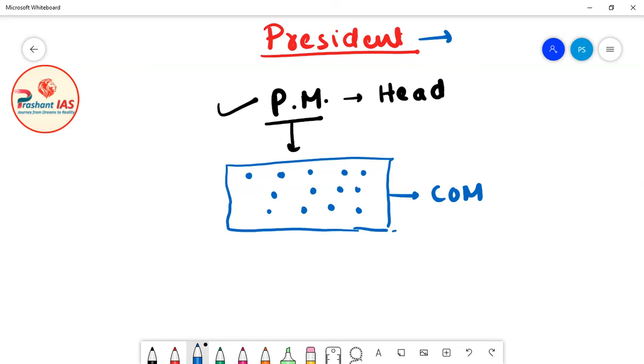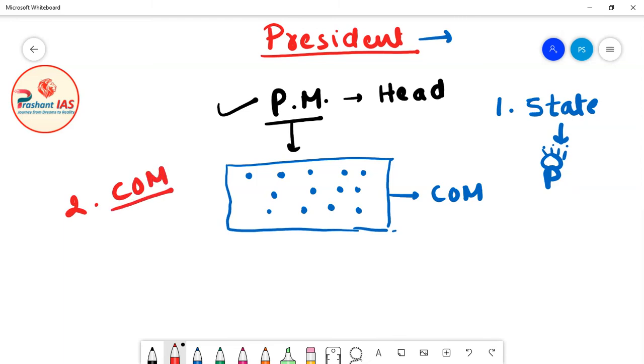So two things you have to keep in mind. The first thing is who is the head of the Indian state? The President of India is the head of the Indian state. The second thing is who is the head of the COM, meaning the head of government? The Prime Minister is the head of government. And because the Prime Minister is the head of the COM, the real executive powers are exercised by the Prime Minister. The real executive powers are vested in this Council of Ministers, and the boss of this Council of Ministers is the Prime Minister.